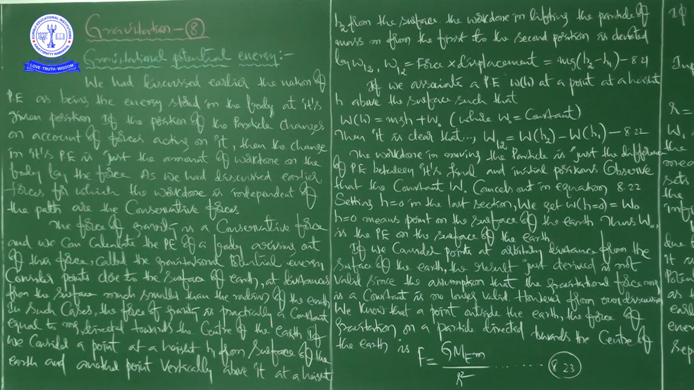Change in position. And what is the basic cause for change in position? The application of external force. That is what he is saying here. Observe carefully. If the position of the particle changes on account of forces acting on it, then the change in its potential energy is just the amount of work done on the body by the force.